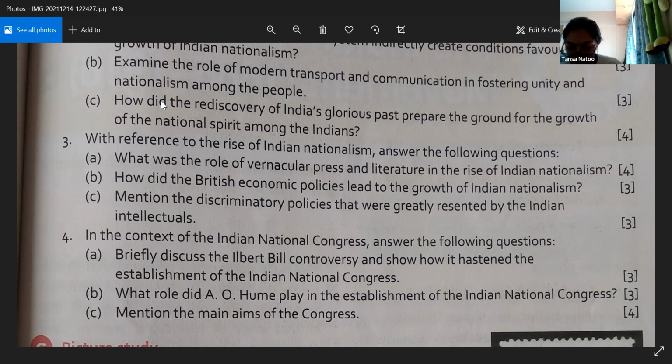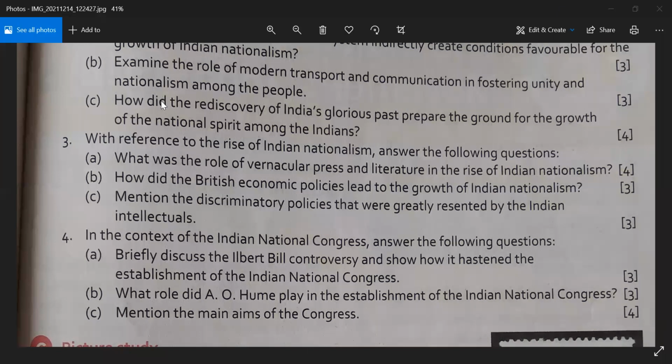There were novels, essays, and patriotic poems written by well-known authors that inspired the common people and gave rise to patriotic feelings. One of those poems was Vande Mataram. Vande Mataram was written by who? By Bankim Chandra Chattopadhyay. Okay, fine. Even if you give this one example, it's fine.